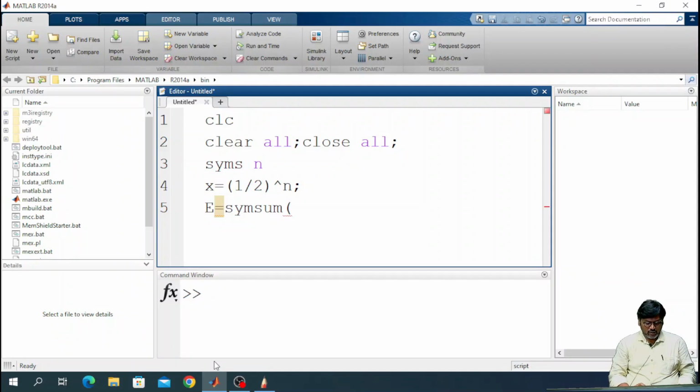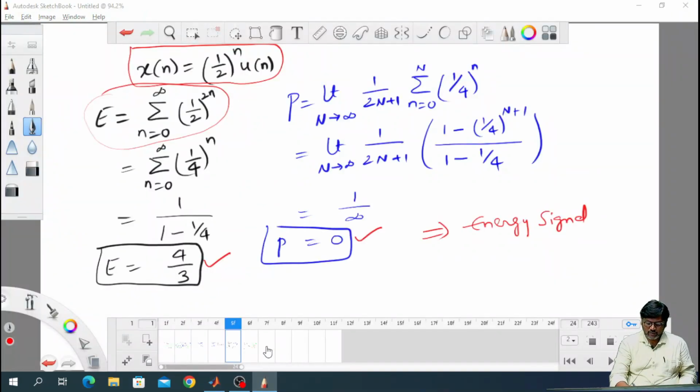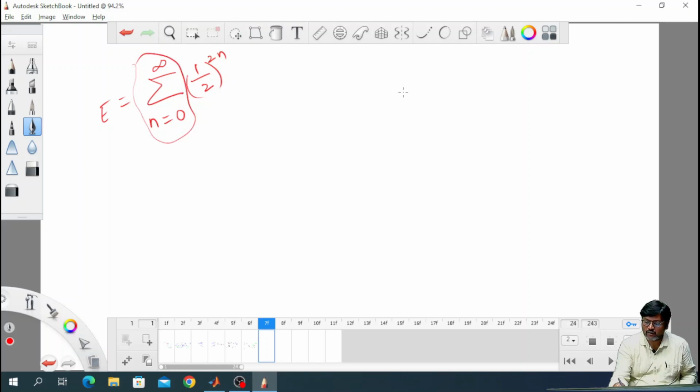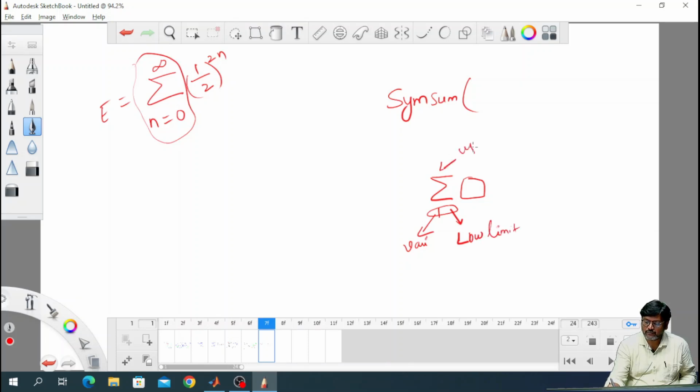Symsum is a keyword. This I will explain here. So, this is our example, n from 0 to infinity 1 by 2 whole power 2 n, this is your energy. In MATLAB, for this we have one keyword, which is symbolic summation. That means it gives the summation symbol. Here you need to pass three arguments: for which function you are taking the summation, what is the summation variable, what is the lower limit, and what is the upper limit.